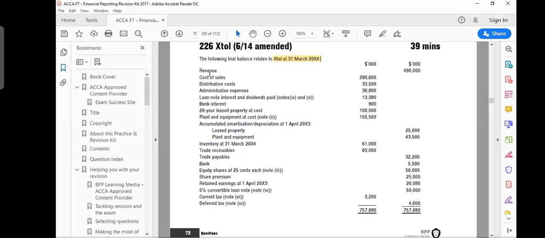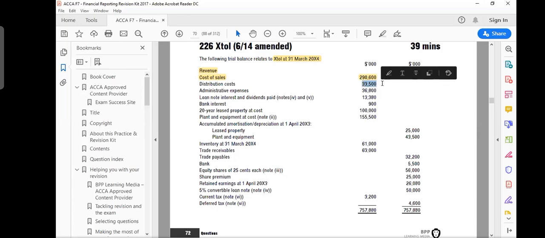Now, there are some line items which do not have anything written in front of them, like revenue, cost of sale, distribution cost, admin expenses, etc. But usually you should be careful about revenue and cost of sale. These 2 lines usually have some adjustment needed. If you remember the 6 notes which are given, probably there is some note which is going to adjust these 2 numbers. So I will not be taking these 2 numbers to IS or BS. We need to see what the final number is. Distribution cost and admin expenses usually go straight away to the income statement. Usually there is no adjustment.